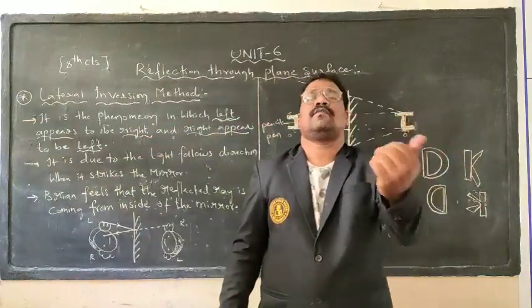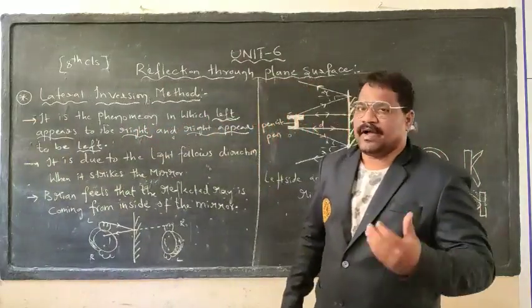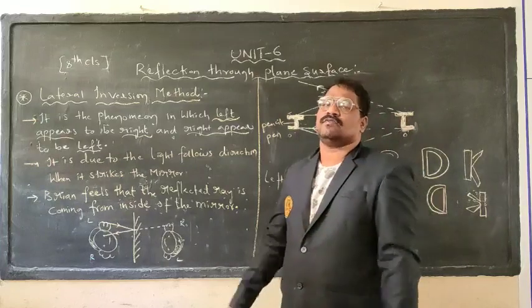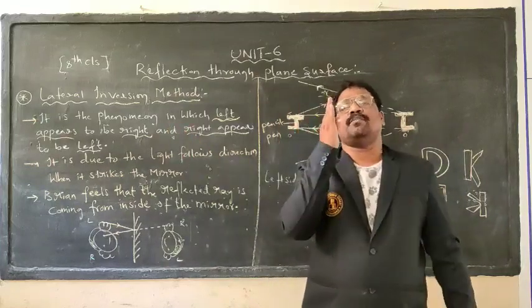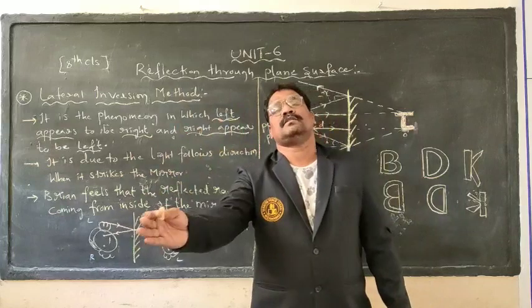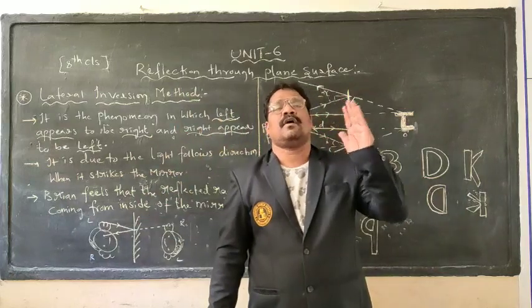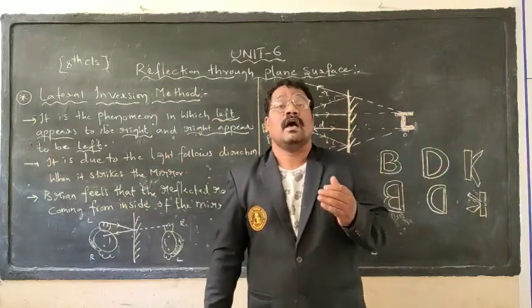As we stand in front of a mirror, the left side of our body appears as the right side and the right side of our body appears as the left side.